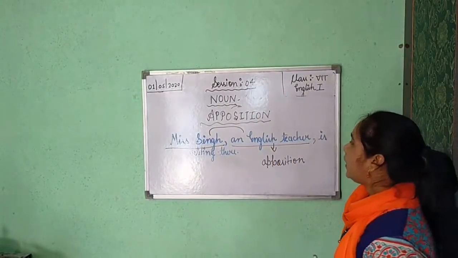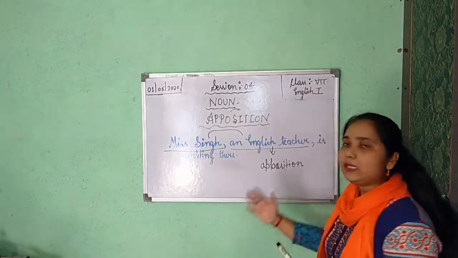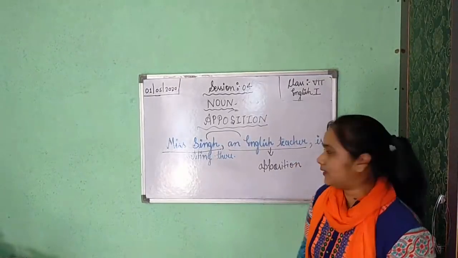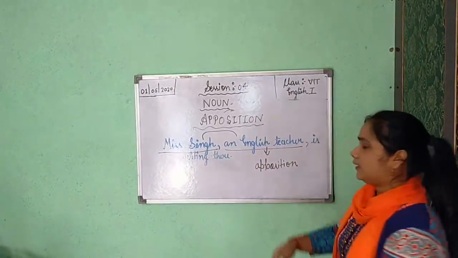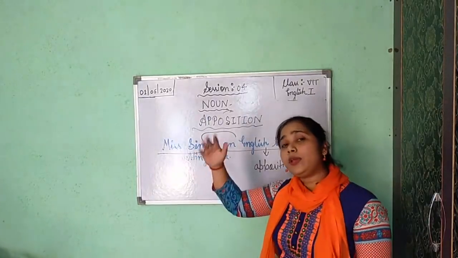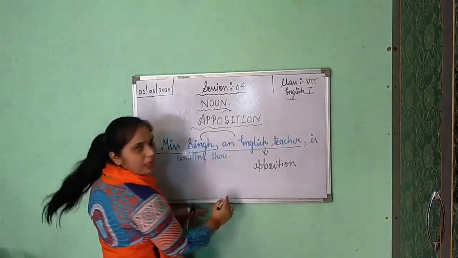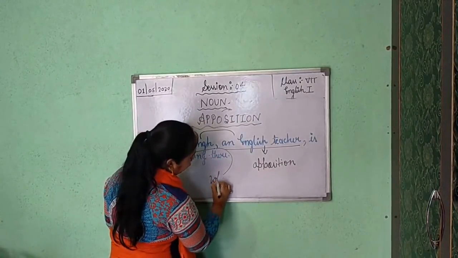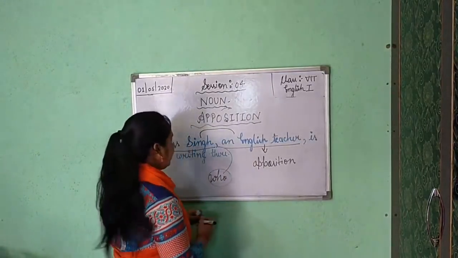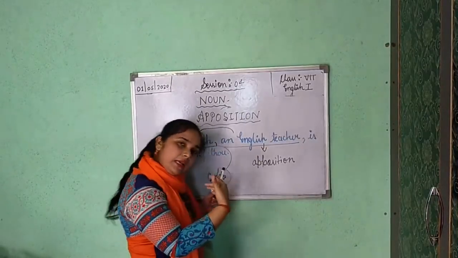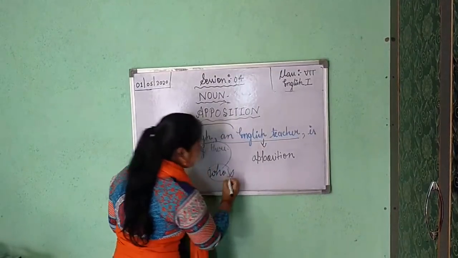Understood? And always remember, in our newspaper, mostly you can see this kind of apposition in your newspaper or daily magazine. If we don't know how to use apposition, how will we write this kind of sentence? Simply we will write, Missing, who is an English teacher, is writing there. If you don't know apposition, you will add here "who", a relative pronoun. In the next chapter I will teach you what a relative pronoun is. But if you know about apposition, there is no need to use the relative pronoun.